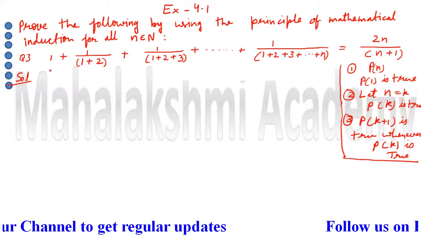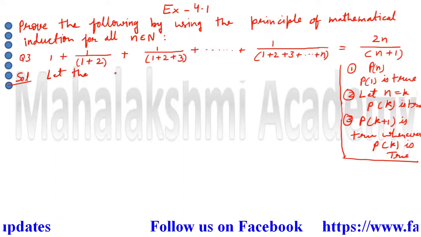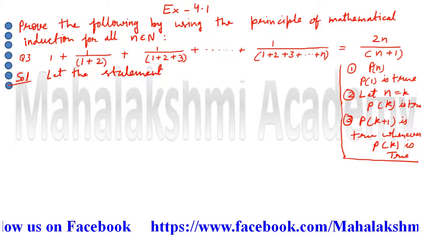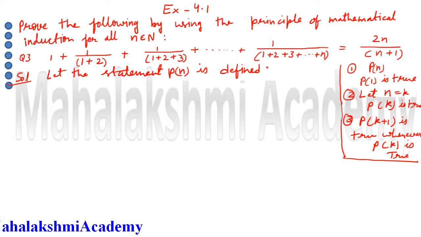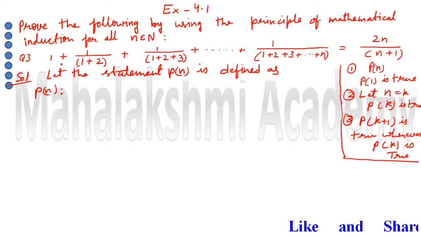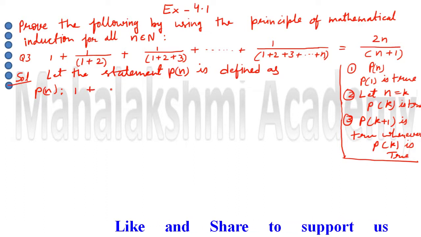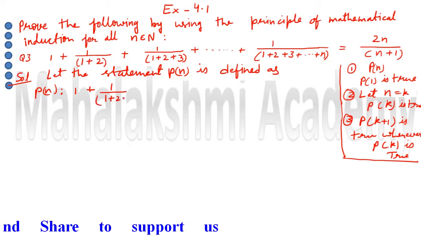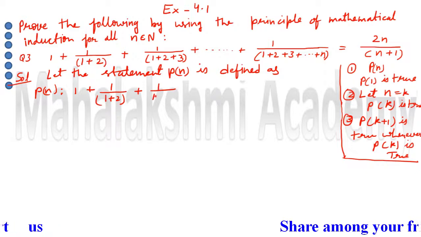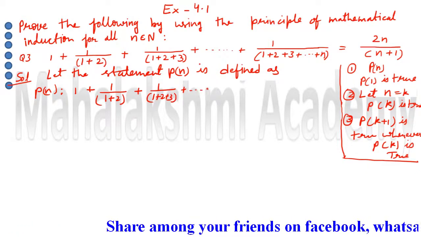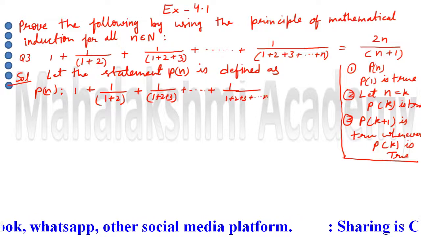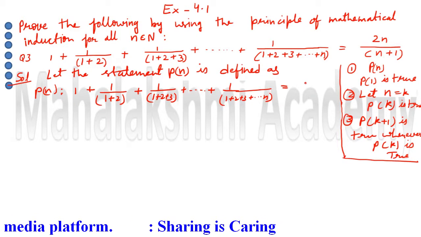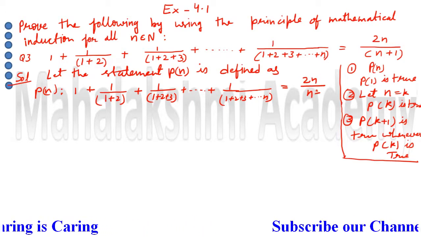So we will write down: let the statement Pn be defined as, writing the statement again: 1 plus 1 upon (1 plus 2) plus 1 upon (1 plus 2 plus 3) plus, extended up to 1 upon (1 plus 2 plus 3 plus, also extended up to n) in the denominator, is equal to 2n upon n plus 1.